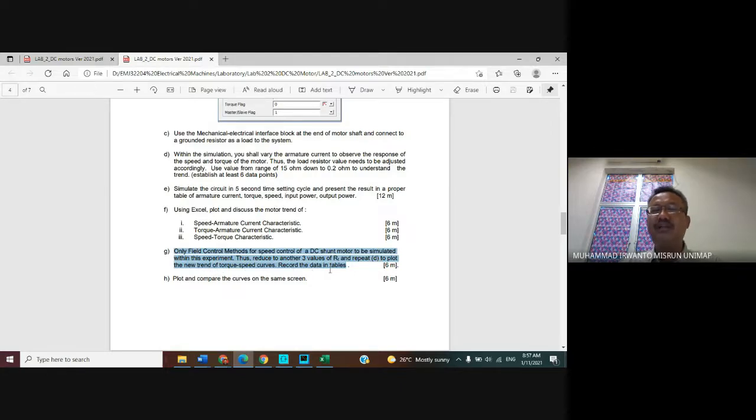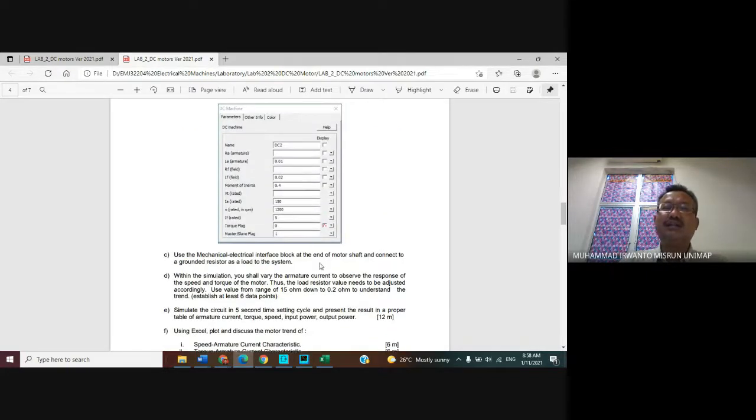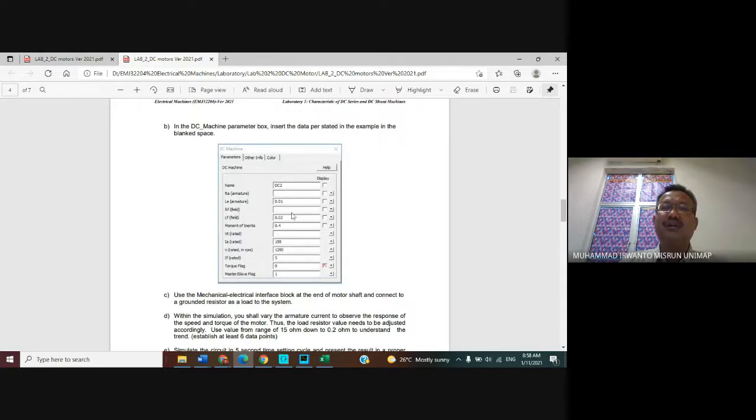Record the data in a table. It means to control the speed, we can adjust the value of the field resistance. Earlier there was the field resistance of 50 ohms here.